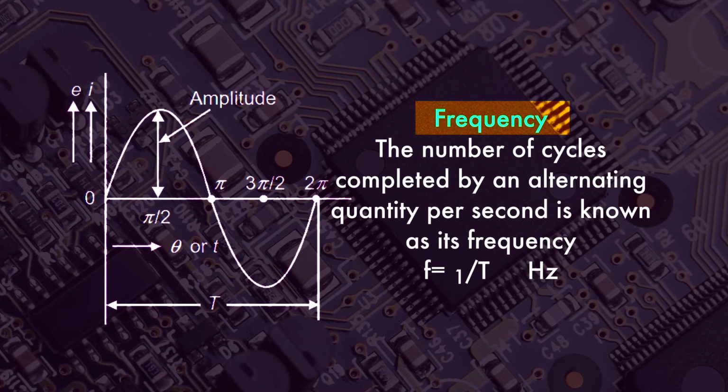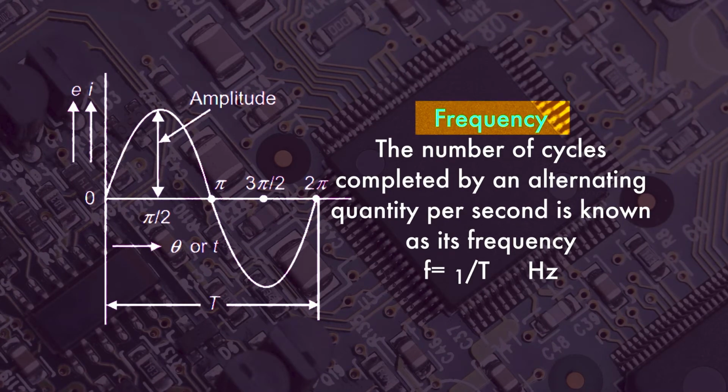The number of cycles completed by an alternating quantity per second is known as frequency. Frequency can be written as f is equal to 1 by T. That means frequency is the reciprocal of time period. The unit of frequency is hertz.